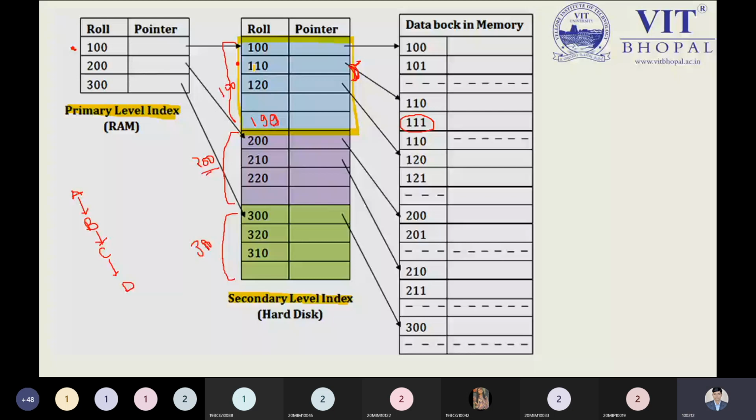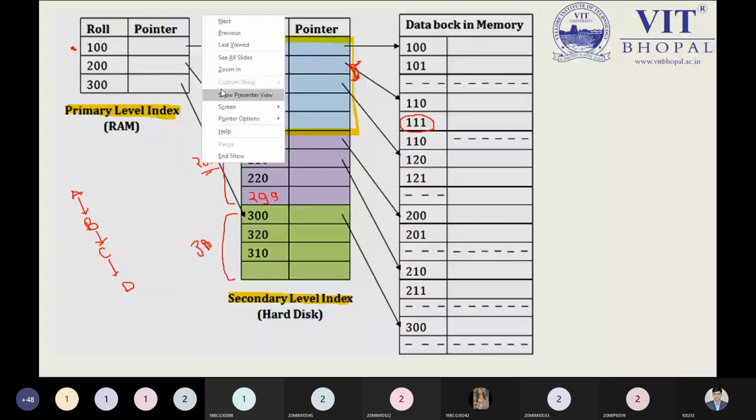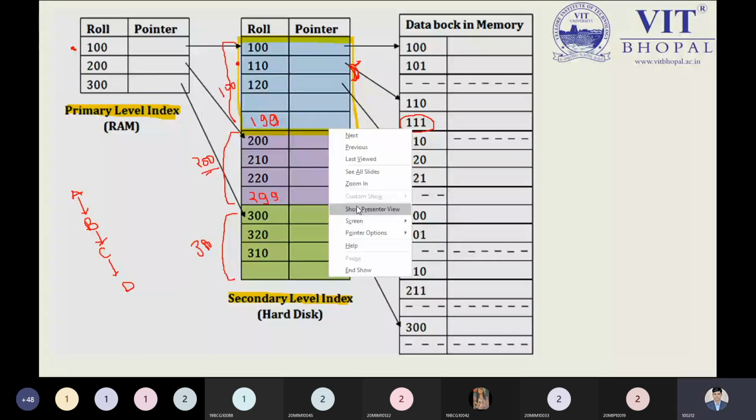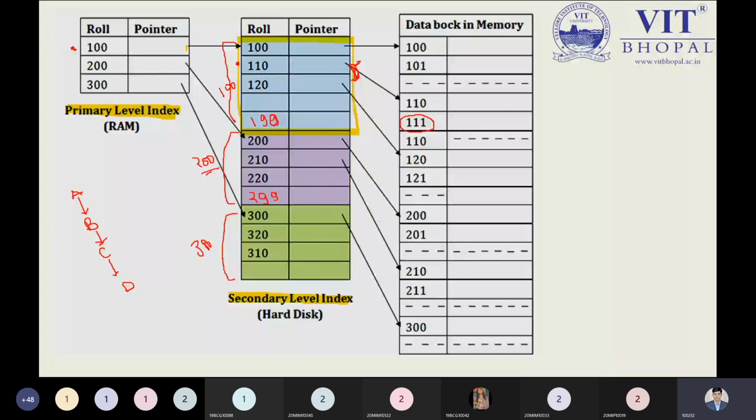If we have a 200, starting from 200 we go to 299, maximum we can take 299. So it is also possible. This is the entire index. This pointer value 100 will reference the first record, but it will capture this entire portion, 100 to 199.